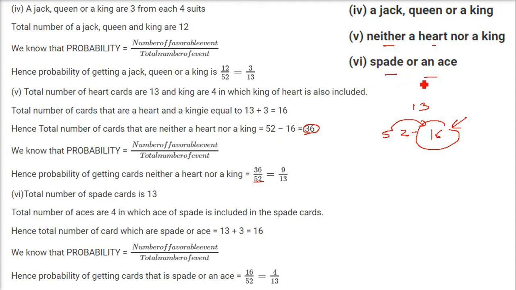Spade or an ace. How many spades are there? It will be 13. Ace, for all the suits you will have 4 aces. Ace is the number 1 actually. 4 aces. But this suit, if you say a spade has 13 cards, you have already taken one of them. It is already included. So only 3 will remain. So 13 plus 3 is the spade or an ace, divided by 52. 13 plus 3 is 16. 16 by 52 is 4 by 13. This is spade or an ace.